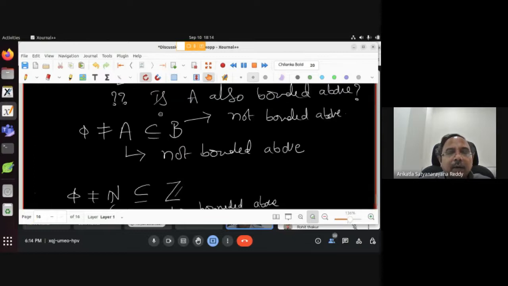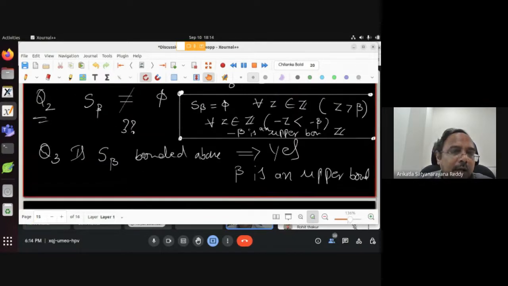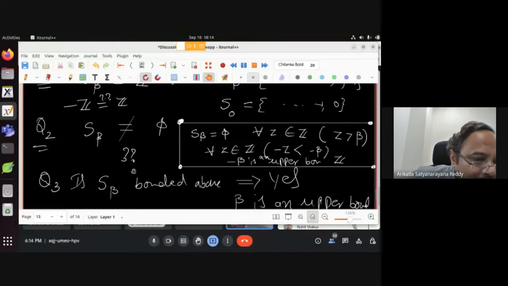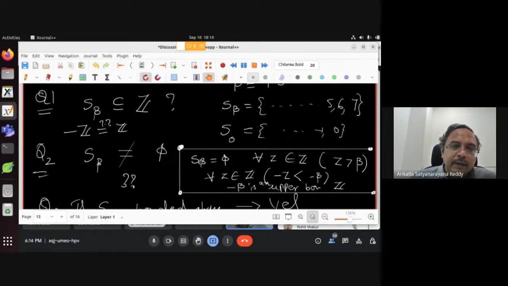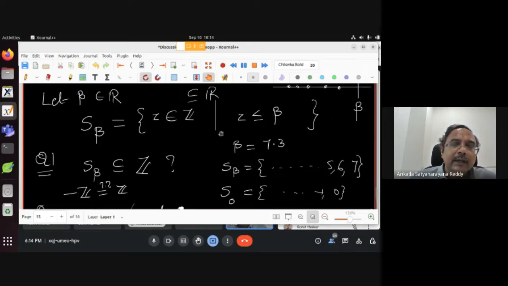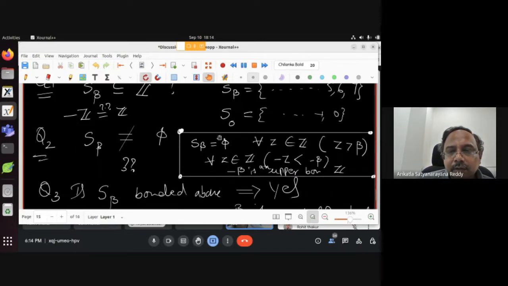I want that before you go home, before you complete the meeting, every one of you understands today why S beta is non-empty. How do we prove it? Suppose S beta is empty. Then no integer is in S beta. An integer is in S beta when it is less than or equal to beta, but no integer is in it, so every integer is greater than beta.